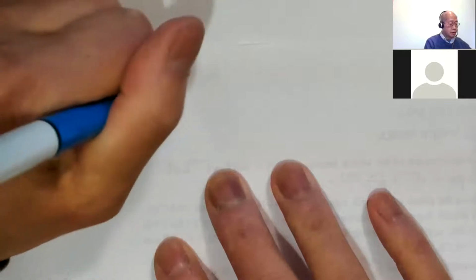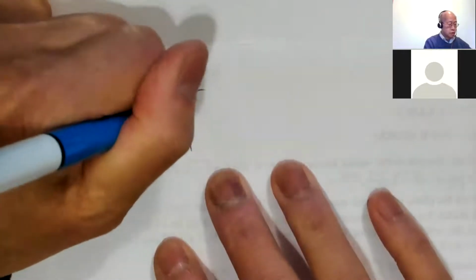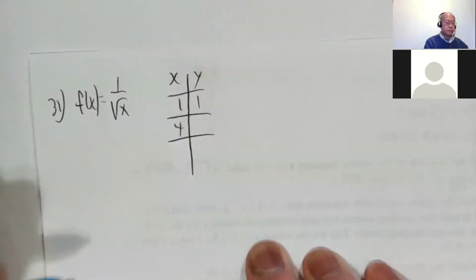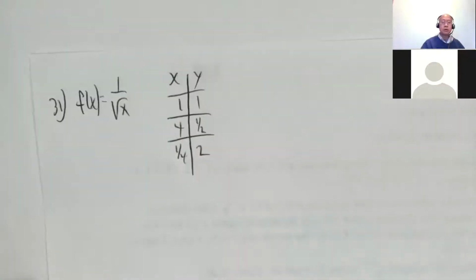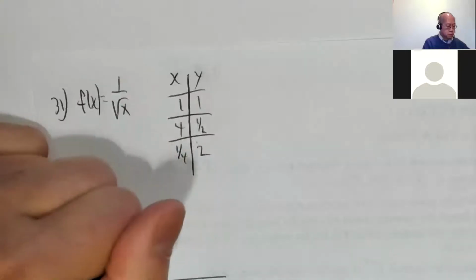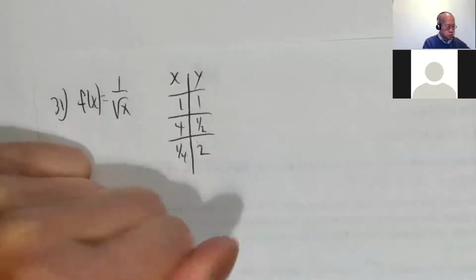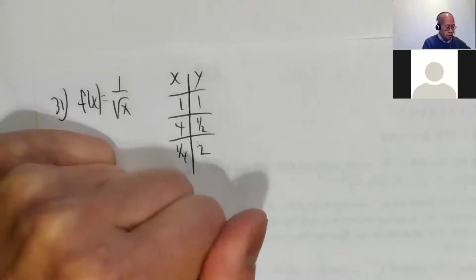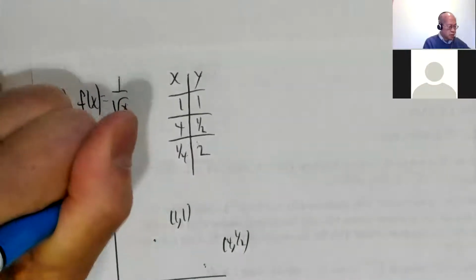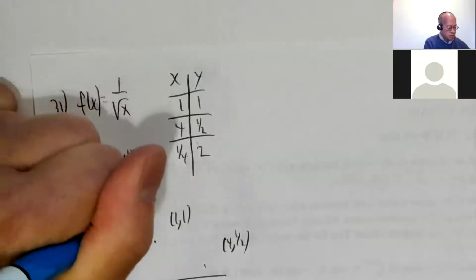Just a quickie table. 1 gives me 1. 4 gives me 1/2. 1/4 gives me 2. That's all I'm going to do for now. So the points are 1, 1; 4, 1/2; 1/4, 2.